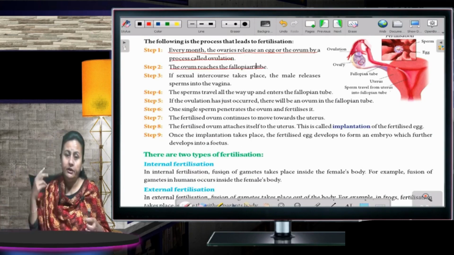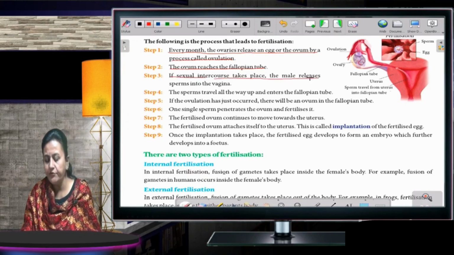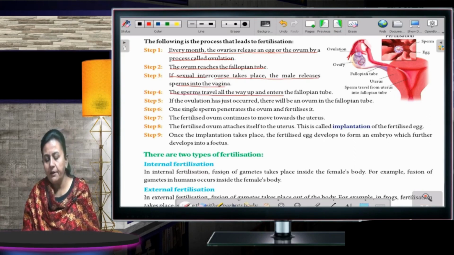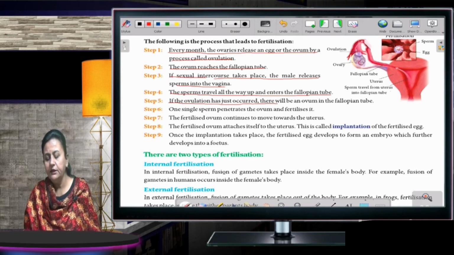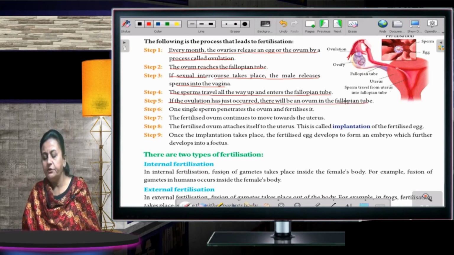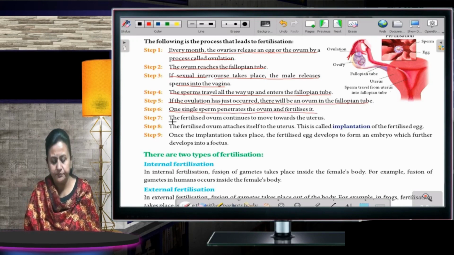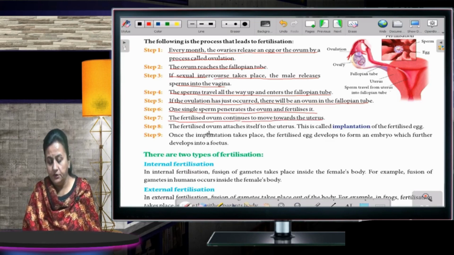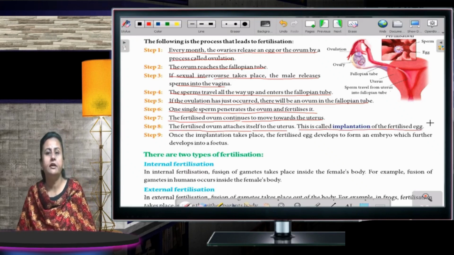Now, if sexual intercourse takes place, the male releases sperms into the vagina. The sperms travel all the way up and enter the fallopian tube. If ovulation has just occurred, there will be an ovum in the fallopian tube. One single sperm penetrates the ovum and fertilizes it. The fertilized ovum continues to move towards the uterus. Then the fertilized ovum attaches itself to the uterus. This is called implantation of the fertilized egg.